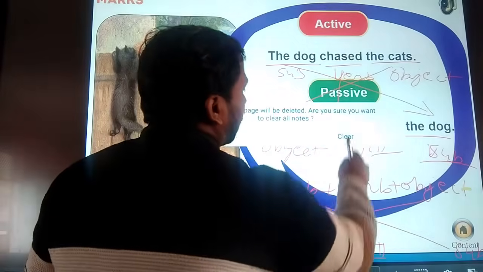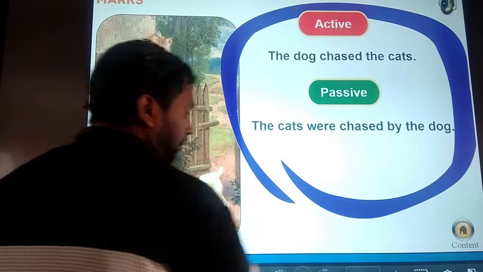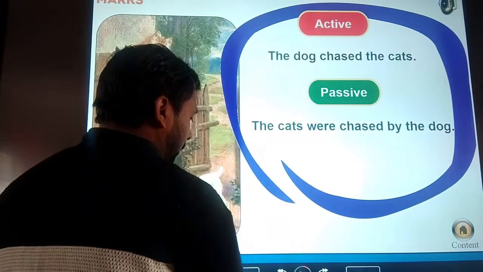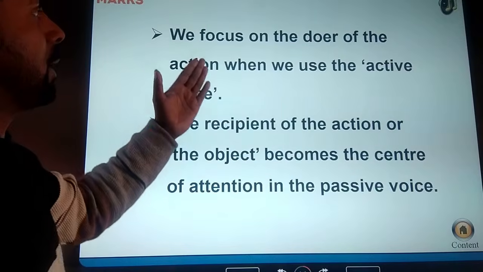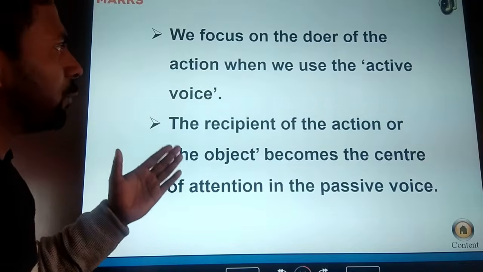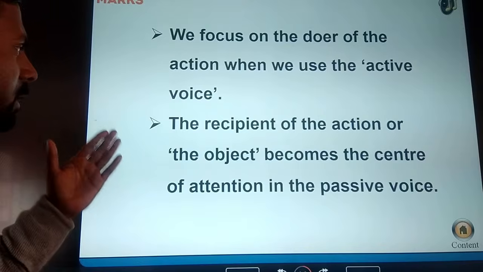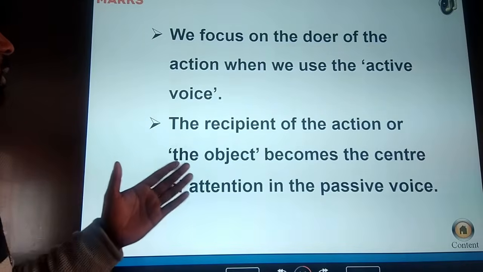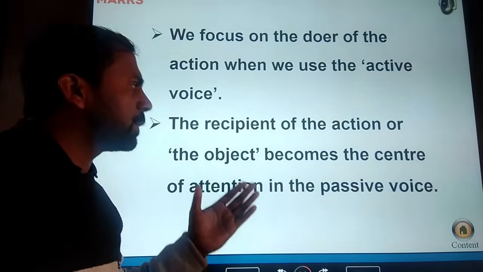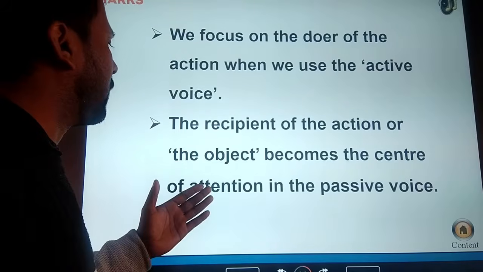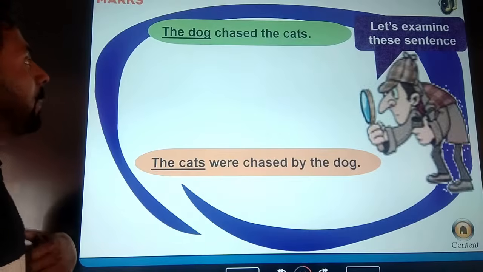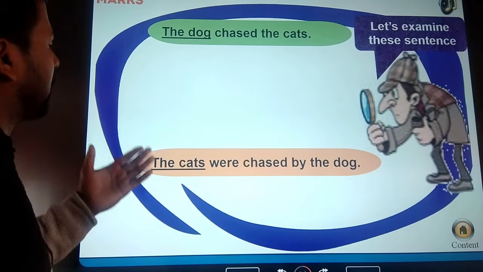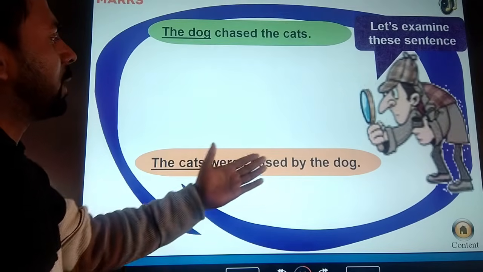Next, we focus on the doer of the action when we use the active voice, and the receiver of the action, or the object, becomes the center of attention in the passive form. So here is the next example. The dog chased the cats, and the cats were chased by the dog.